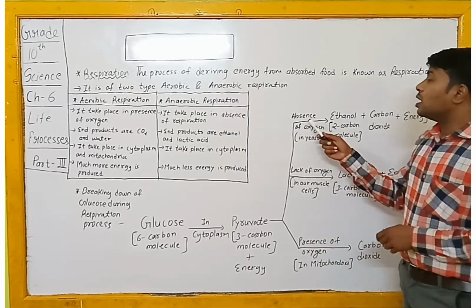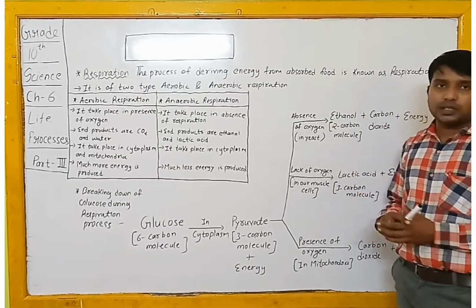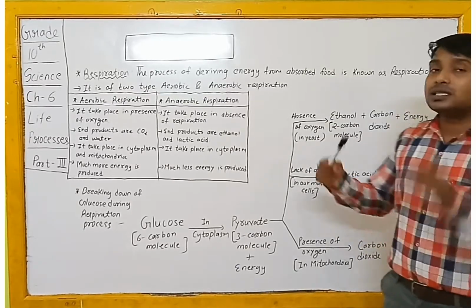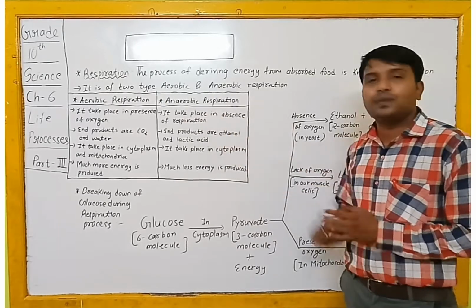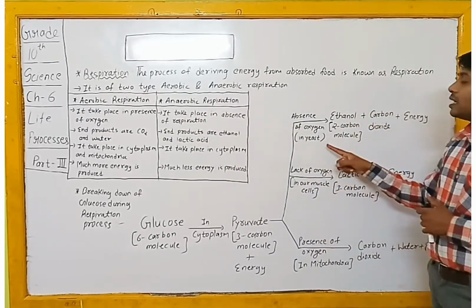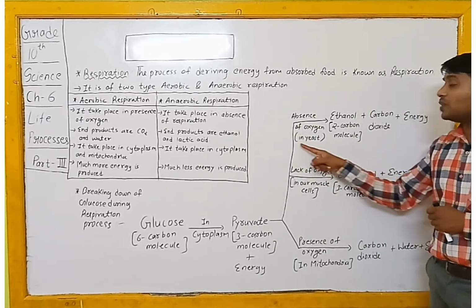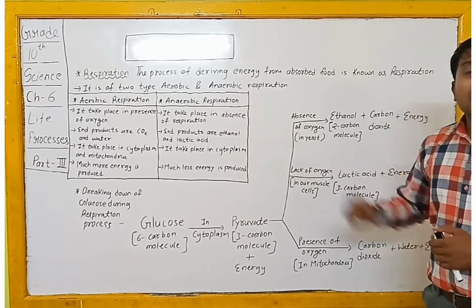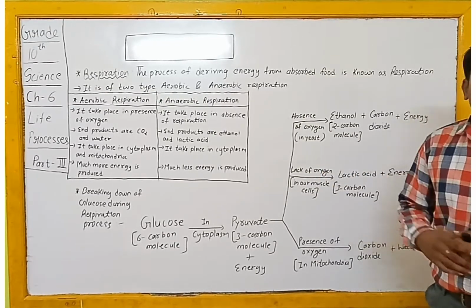Suppose your pathway is absence of oxygen. That means your respiration is taking place in the absence of oxygen. Then such respiration is known as anaerobic respiration. It takes place in yeast. Yeast and bacteria do anaerobic respiration. That is one of the MCQs.